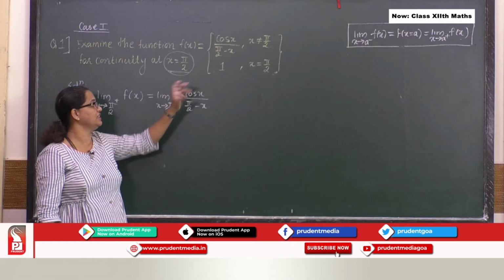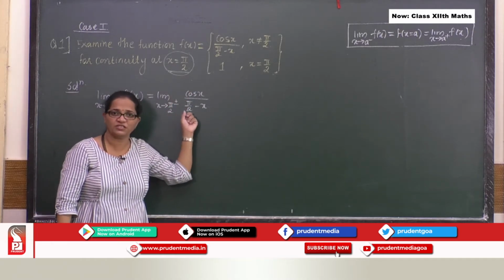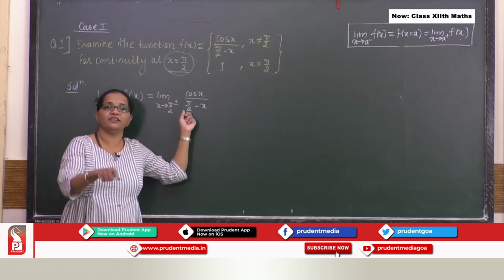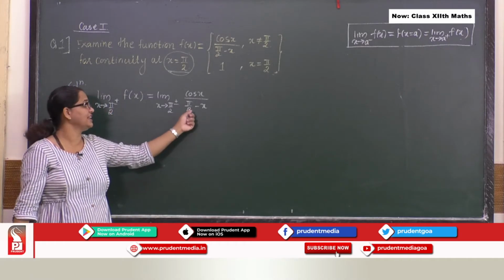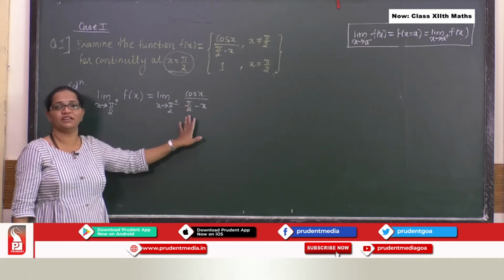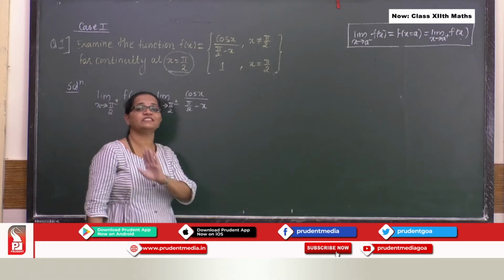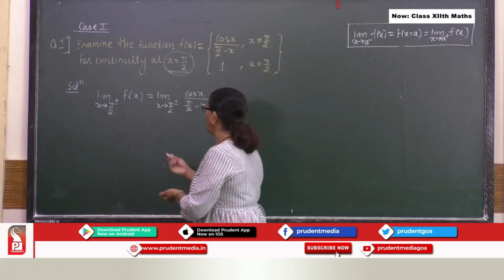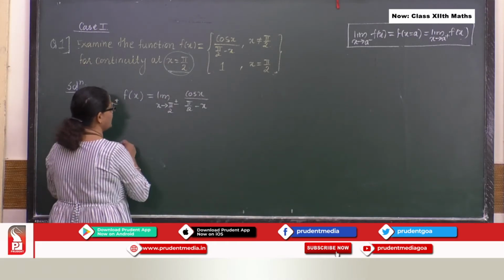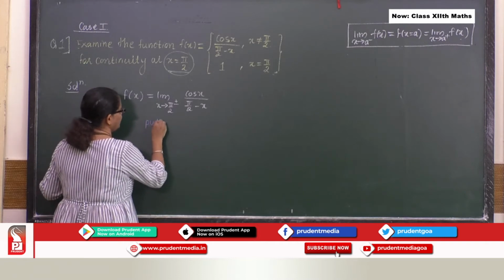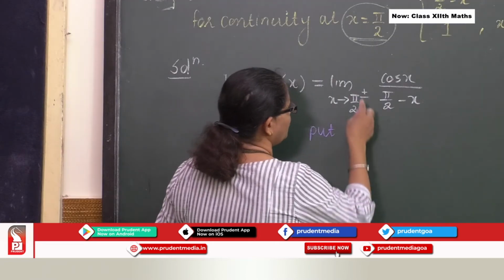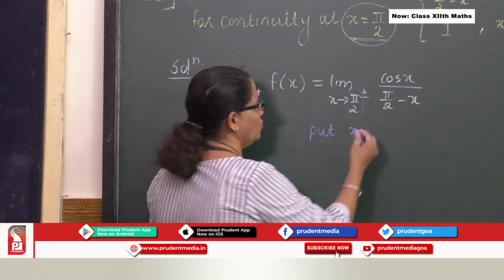This function is a trigonometric function, and in a trigonometric function we use the substitution method. So when I say I am using the substitution method, I say put x equal to, what is my limit value? Pi by 2.